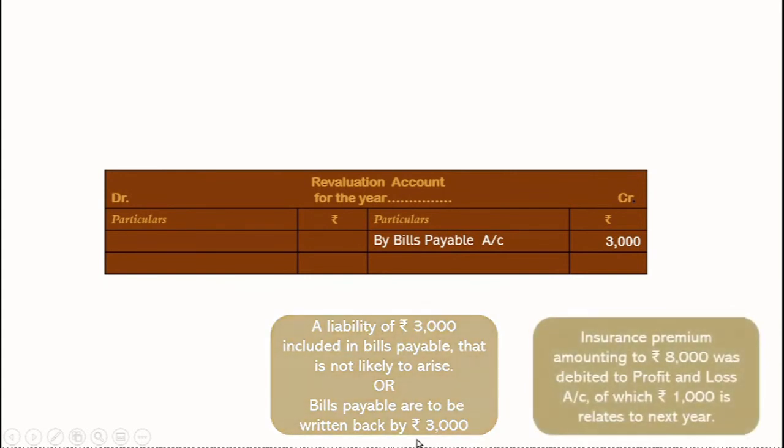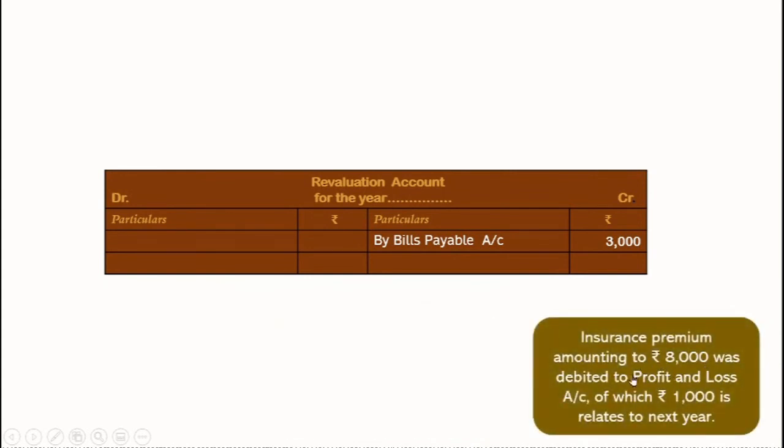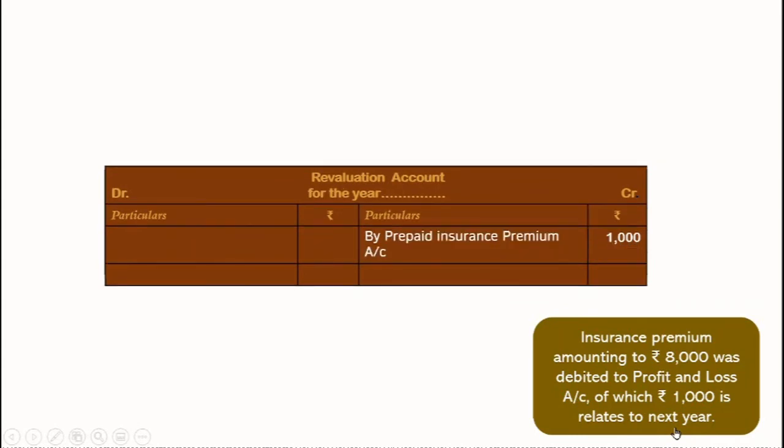The next one goes as insurance premium amounting to rupees 8,000 was debited to P&L account. Okay, so here insurance premium amount is 8,000. This is an expense. Of course, it is recorded on the debit side. But what we found is that 1,000 rupees is related to next year. That means we haven't availed any benefit of 1,000 rupees premium which we are going to get in future. So by nature, it's an asset. An increase in asset is recorded on the credit side. Happy moment.